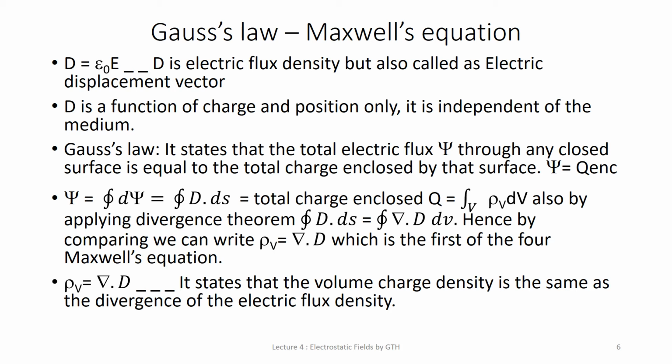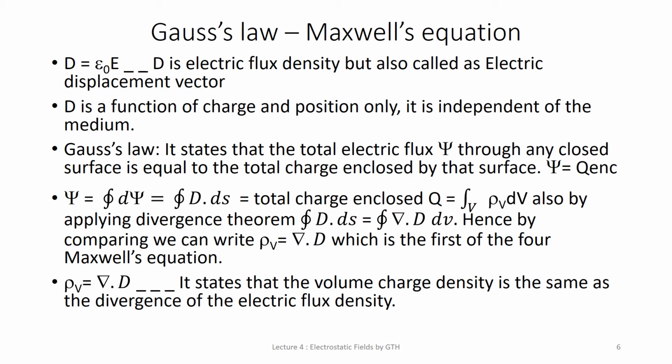So D is the electric flux density, and it is a function of charge and position only, because if you put the value of E in the equation, D is equal to epsilon 0 E, epsilon 0 will get cancelled, and hence it becomes independent of the medium, and it remains a function of charge and position only.